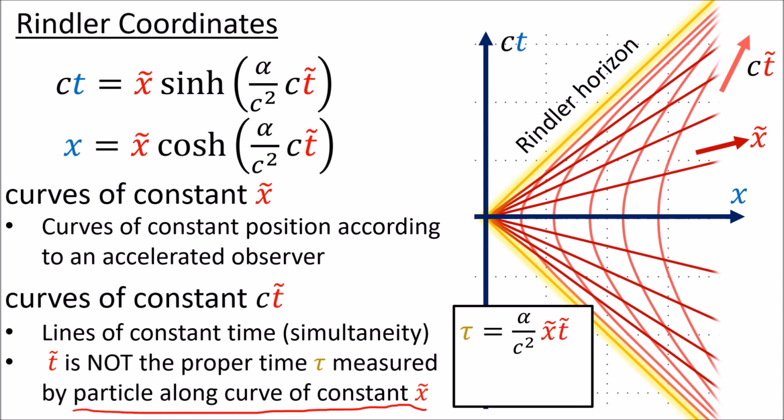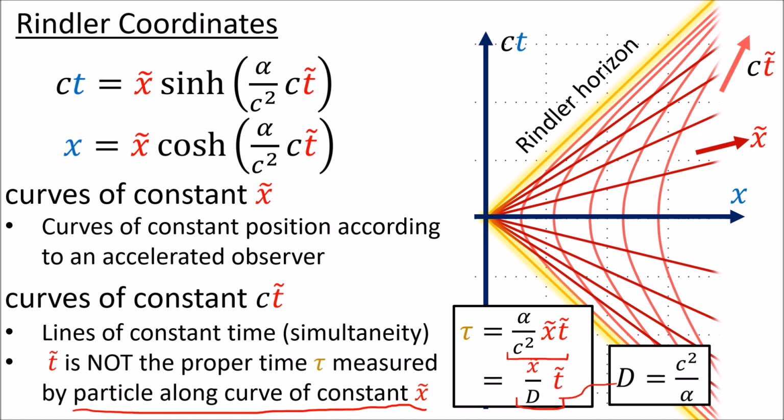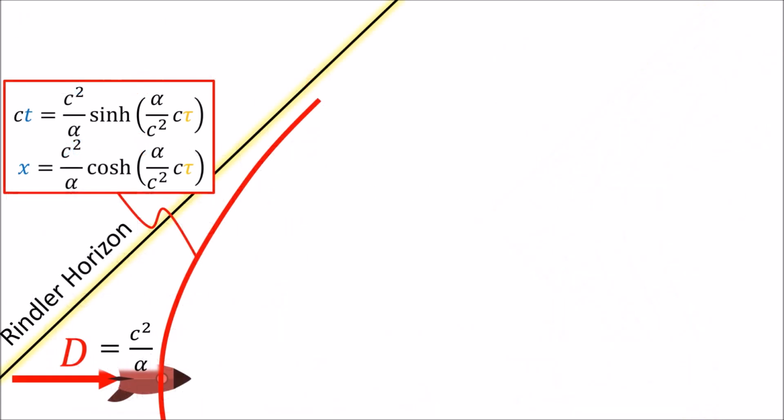The proper time tau measured by a particle on a hyperbola of constant x tilde is actually given by tau equals alpha over c squared times x tilde times t tilde, or equivalently, tau equals x tilde over the Rindler distance d times t tilde. I'll give a formal proof of this fact in Relativity 105 Part D, when I discuss proper time along curves, but here is some quick informal reasoning for it.